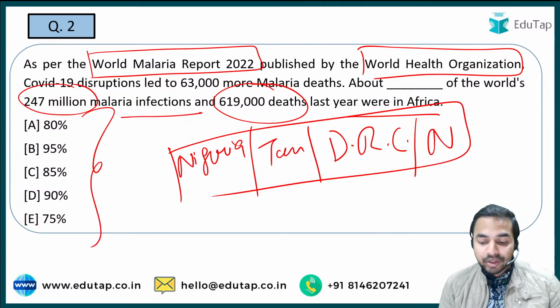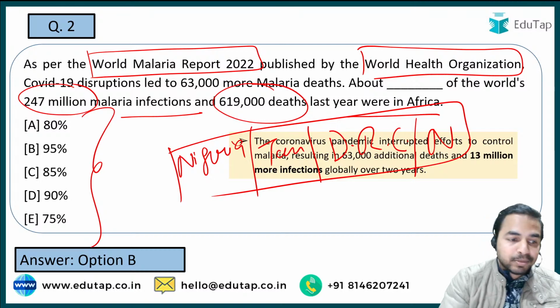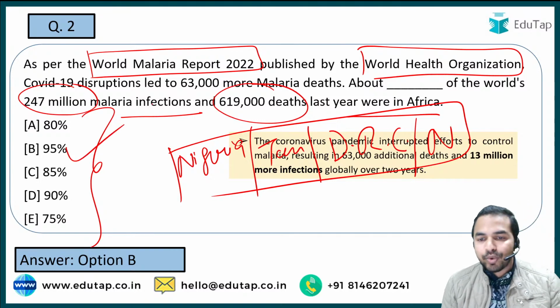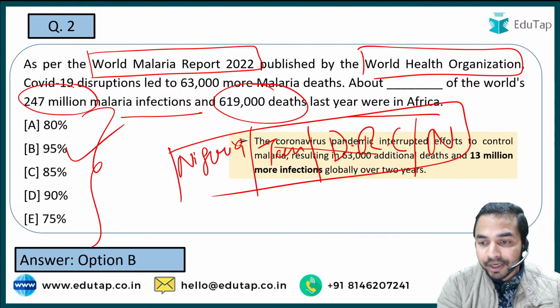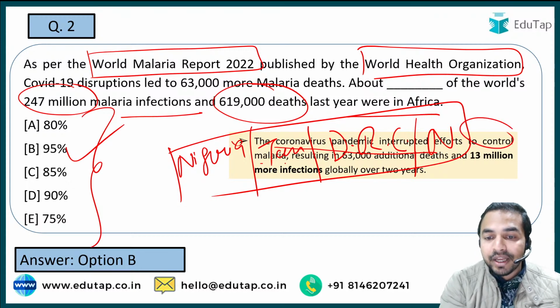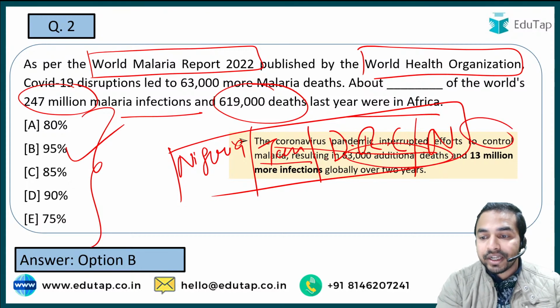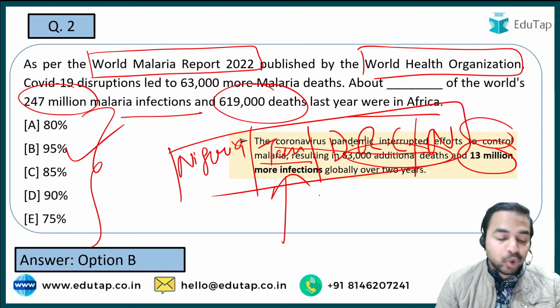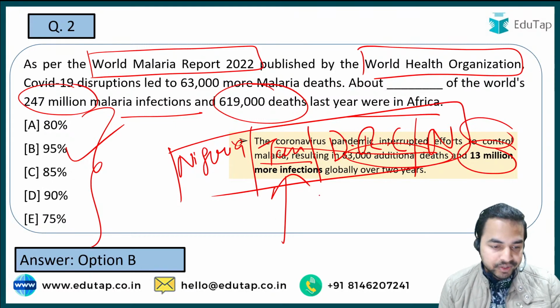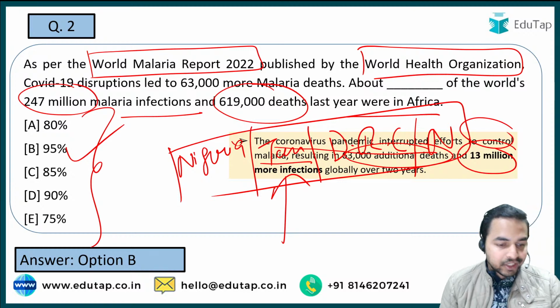So now let me tell you the right answer to this question. The right answer is option B, that is 95%. So here you can see that the coronavirus pandemic interrupted efforts to control malaria, resulting in 63,000 additional deaths and 13 million more infections globally over a period of 2 years, and that is why it is the right answer. That is option B, 95%. I hope this is clear to all of you.